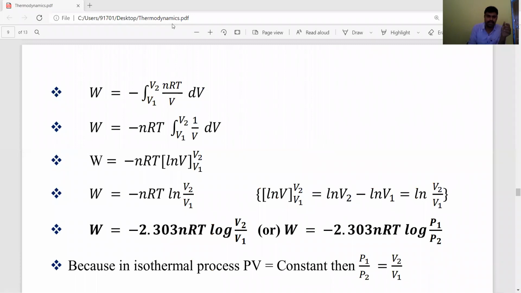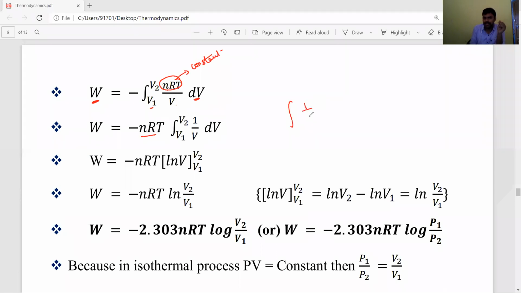In a reversible process, work done by the system is equal to minus integral from V1 to V2 of nRT by V dV. Here n, R and T are constants, that's why they come outside. So minus nRT into integral from V1 to V2 of 1 by V dV.